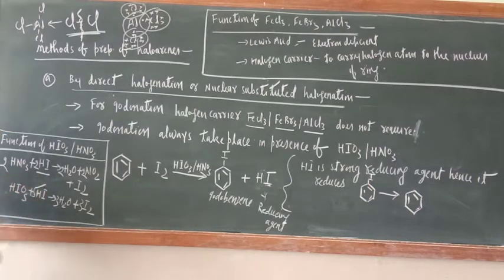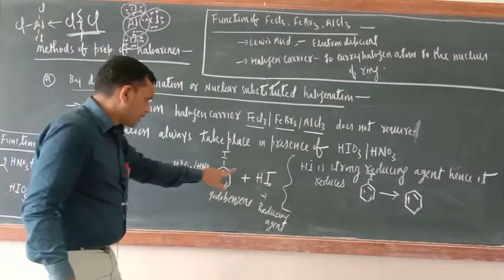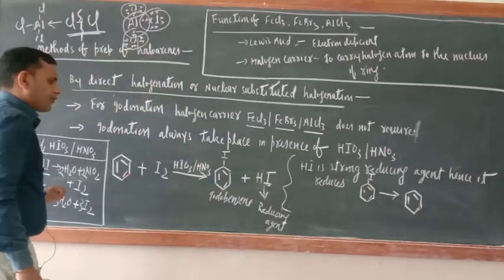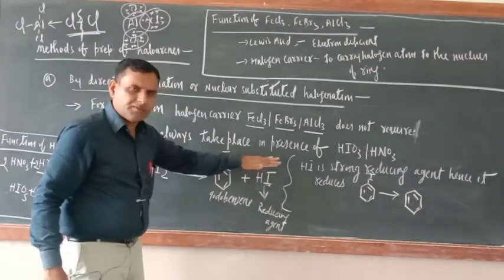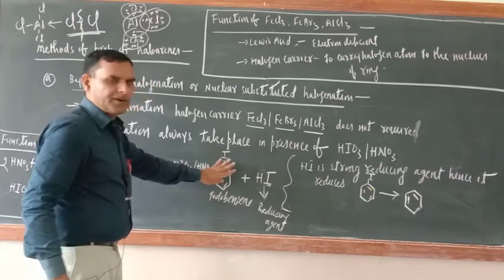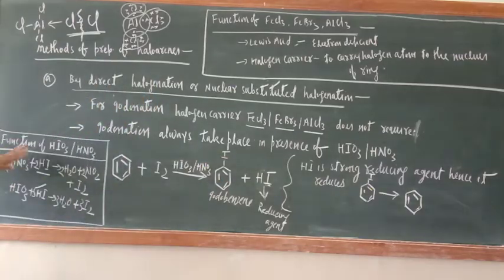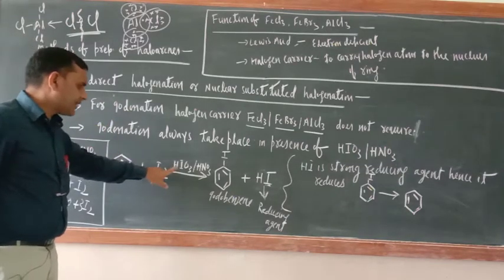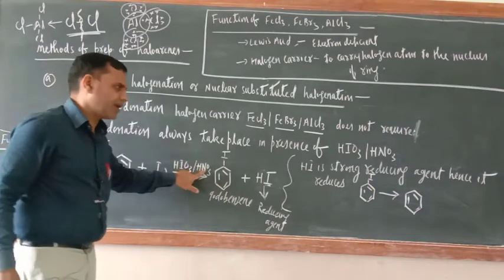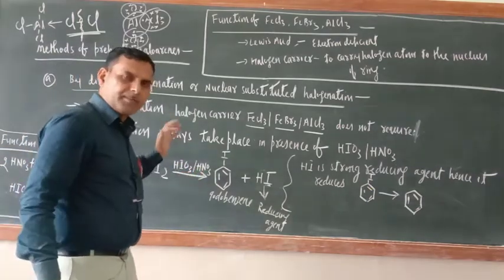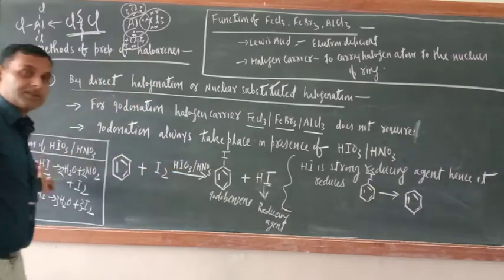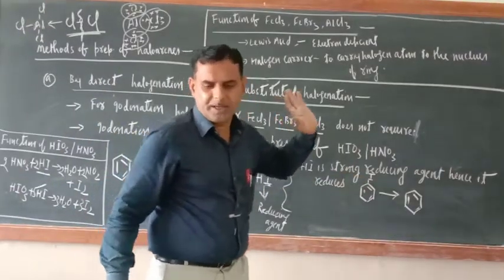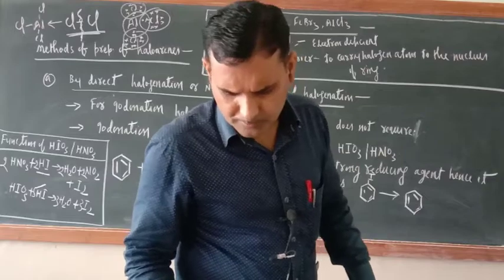3 oxygen. Yes. So HIO3 and HNO3 are breaking this one. Now the equilibrium will be shifted in the forward direction and the concentration of iodine will be more. So this is the function of HIO3 and HNO3. That is why iodination always takes place in presence of HIO3 and HNO3. Are you getting my point? Now somebody may ask what is the function of this one. So this is the function and this is the problem. If HI is there, then this will be the problem. Yield will be less. So I hope that you have got this one.